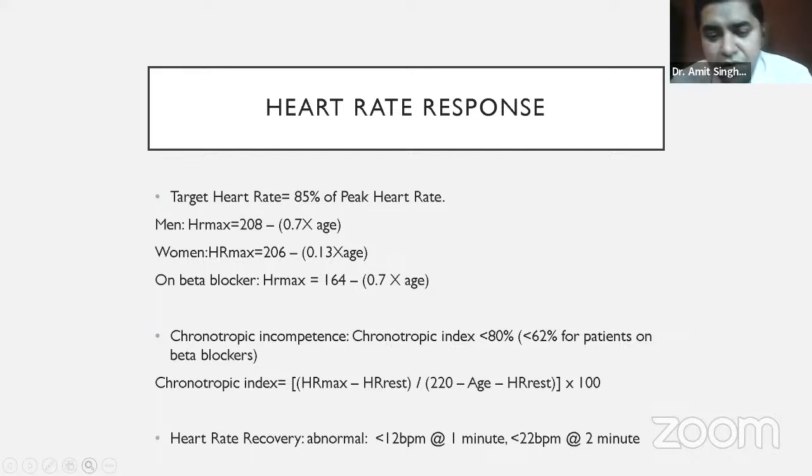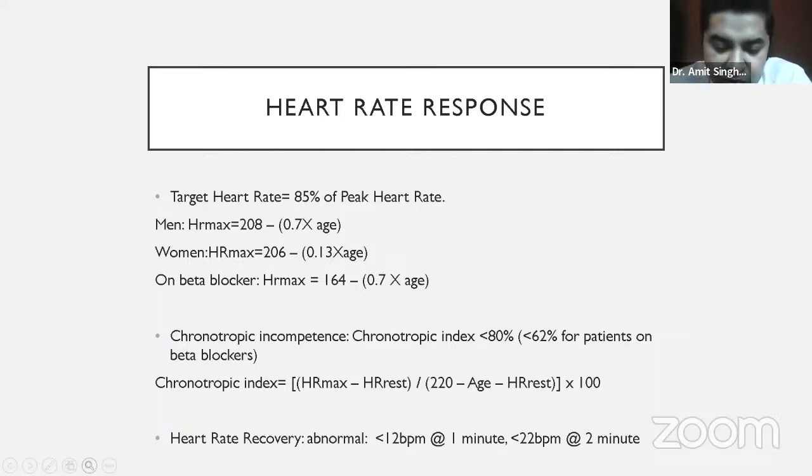Why? Because the normal response of our body is whenever we exercise, our heart rate increases. Why is it important for our heart rate to increase? So that it can increase the cardiac output and it can support the demands of the body. However, as we grow old, sinus node dysfunction occurs. The sinus node becomes degenerated and weak. It is not able to increase the heart rate. That is what is called chronotropic incompetence. So chronotropic incompetence is something where the heart is not able to increase the heart rate and meet the demands of the body while it is exercising.